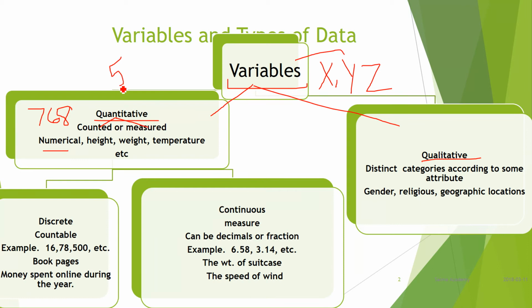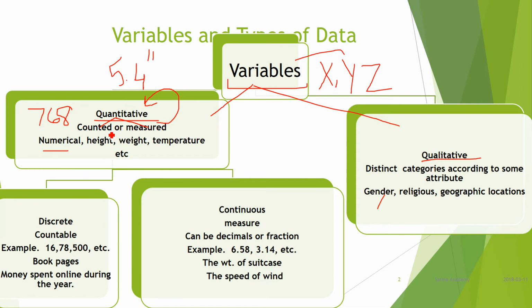The height of a woman is, suppose, 5 feet and 4 inches, weight 23 kg, temperature 20 degrees C, etc. If we count or measure, both are included in the quantitative category. Qualitative means distinct categories according to some attribute, just like gender, male and female, religion, geographic location, etc.